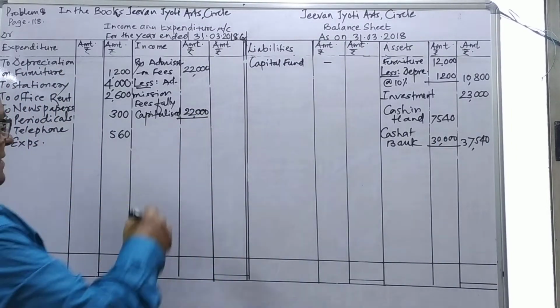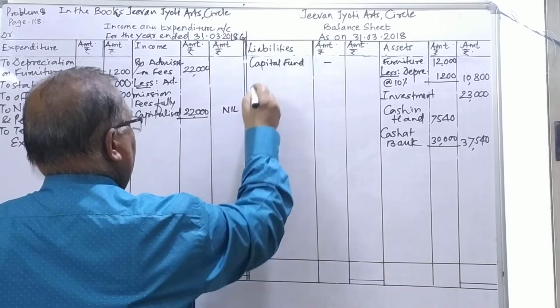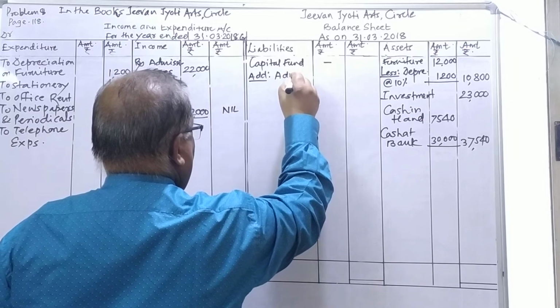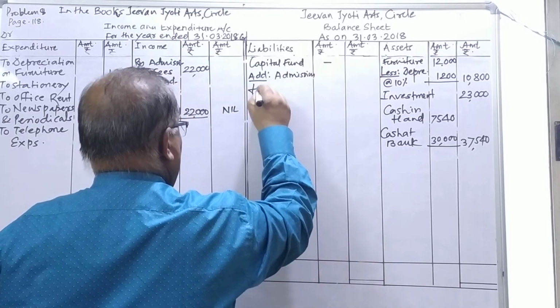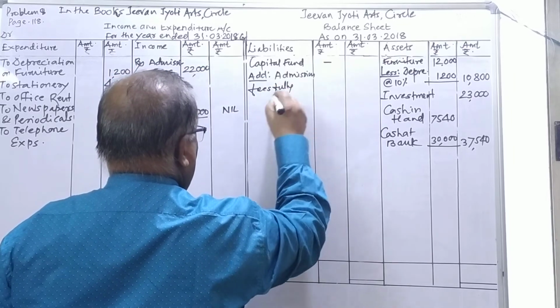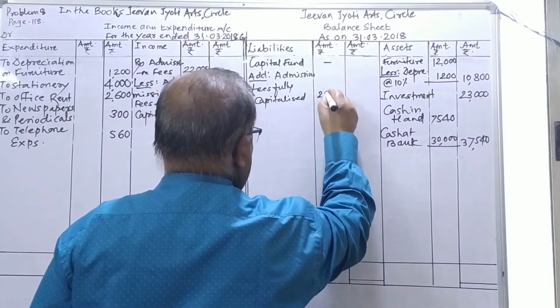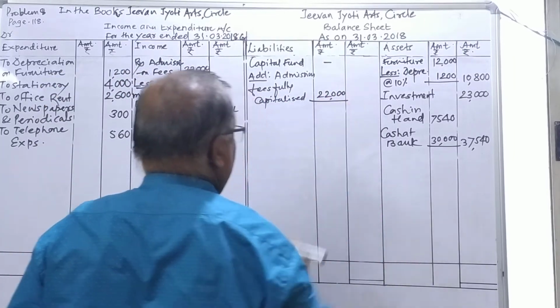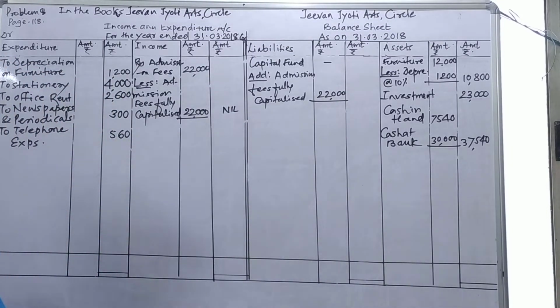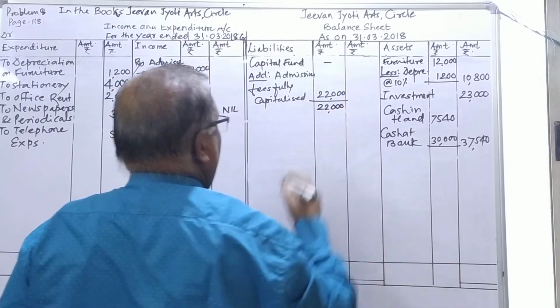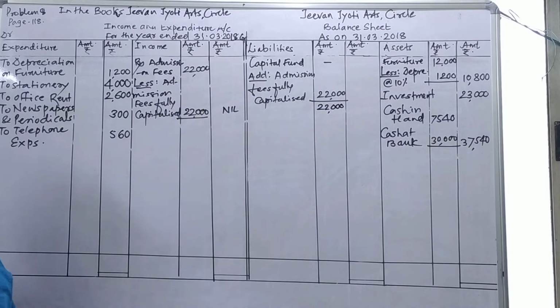So I will write a nil amount here, and here add admission fees fully capitalized, amount 22,000. There is no capital fund because it is the first time for the Jivan Jyoti Art Circle, so 22,000 will be fully capitalized. The income side shows nil; it is deducted there and fully added to the capital fund.